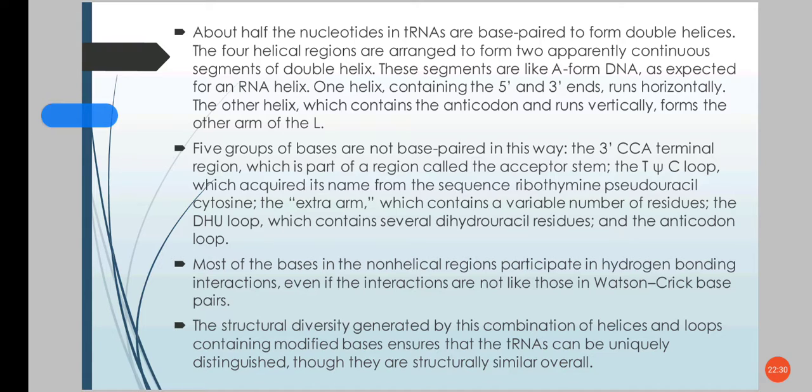Due to this structural diversity that is generated by the combination of helices and loops containing the modified bases, the tRNAs can be uniquely distinguished. They are structurally overall similar, but these unusual modified bases and their combination of helices and loops help to distinguish the tRNAs.